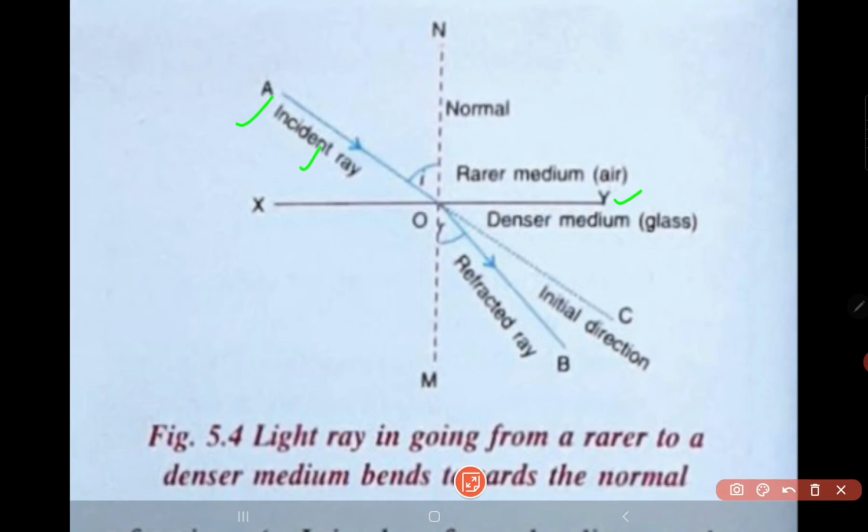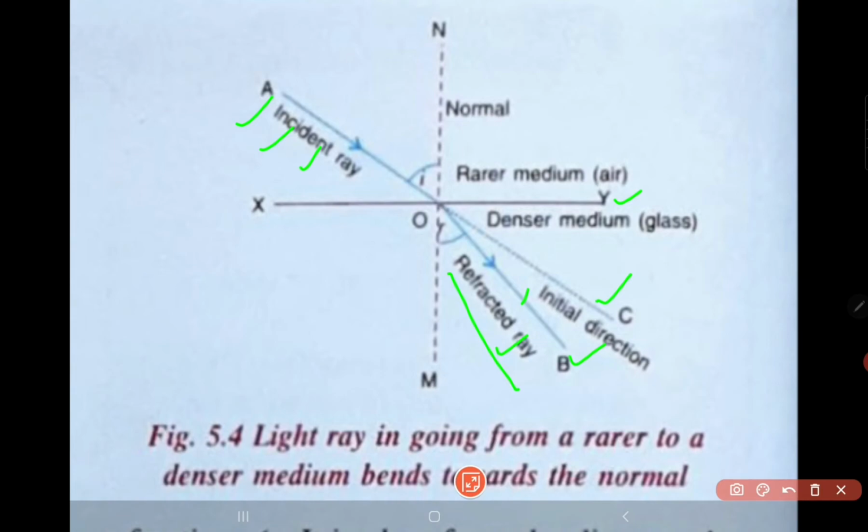The next term, you can follow your book, is the refracted ray. The refracted ray is the ray of light traveling in the second medium after it has changed direction. Here you can see this ray has changed direction. It is moving towards the normal. Its original direction was here, the initial direction. So this ray in the second medium, which has changed its direction, is known as the refracted ray. I hope you have understood the incident ray and the refracted ray.